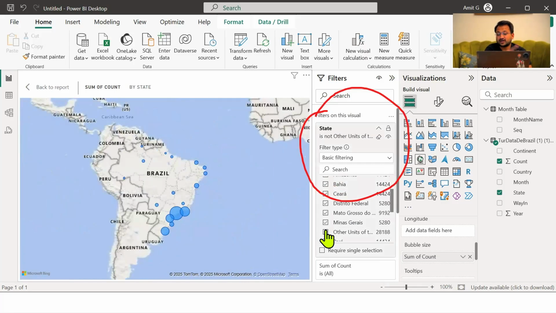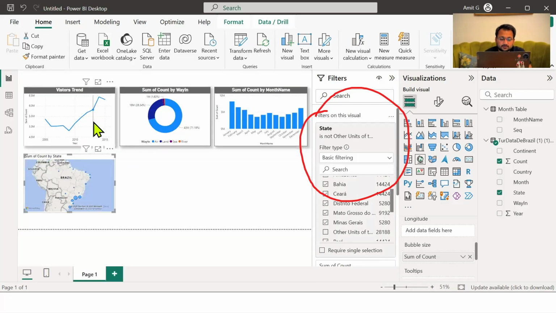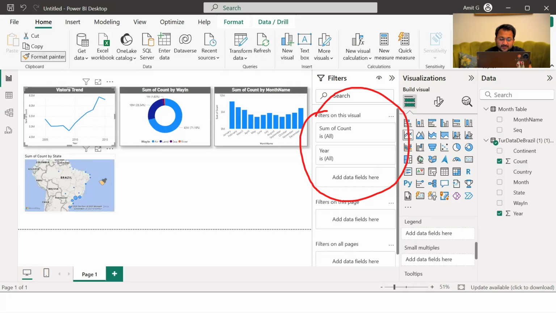Now, once you remove the others, you will see a very nice focus comes onto Brazil. So let's apply the format painter over here as well.